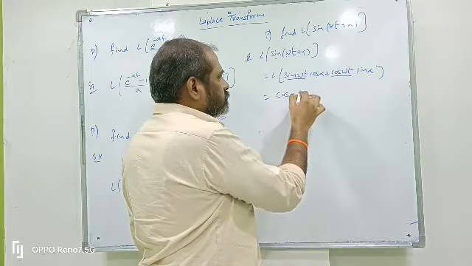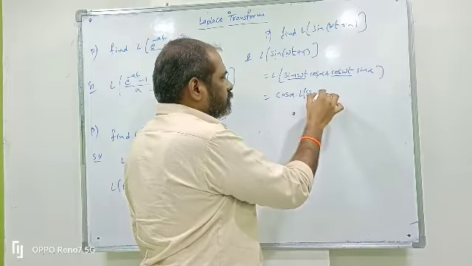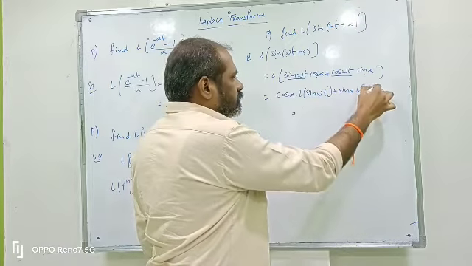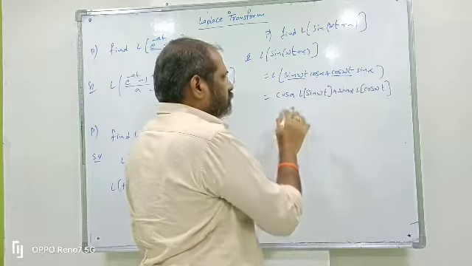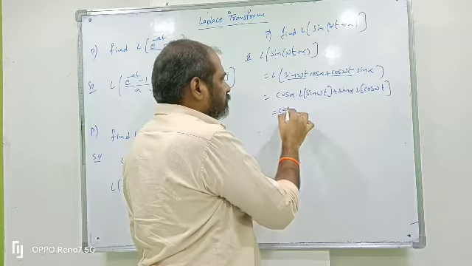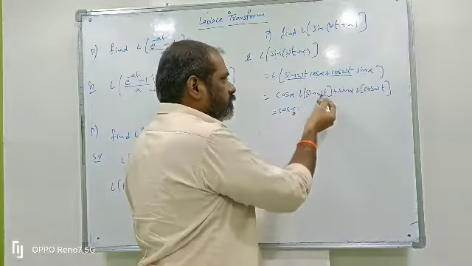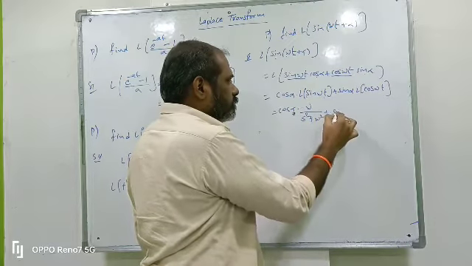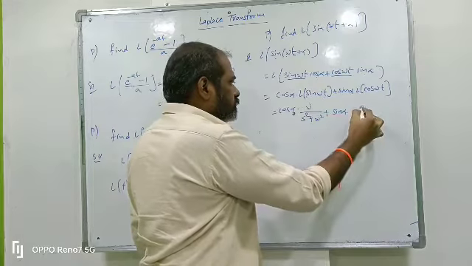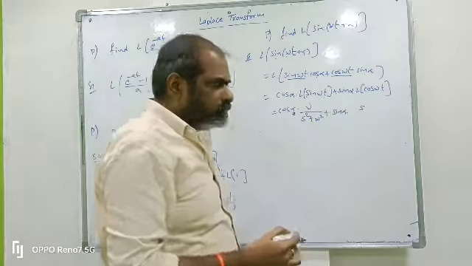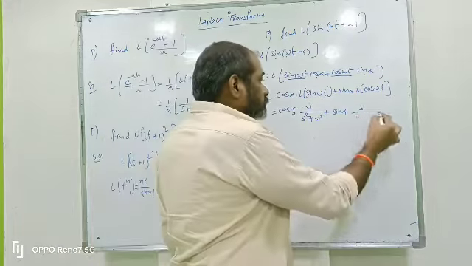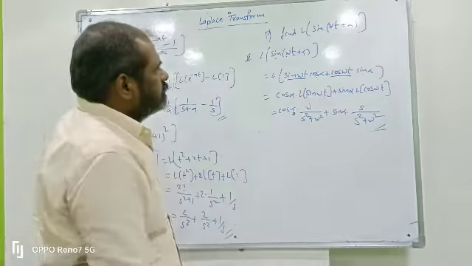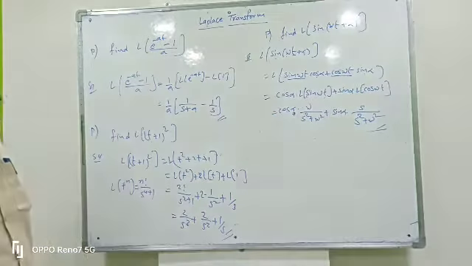So cos alpha into L of sin omega t plus sin alpha into L of cos omega t. Cos alpha into what is L of sin at? A by s square plus a square, where a means omega: omega by s square plus omega square. Sin alpha into L of cos omega t, which is s by s square plus omega square. So this is the answer for L of sin of omega t plus alpha.